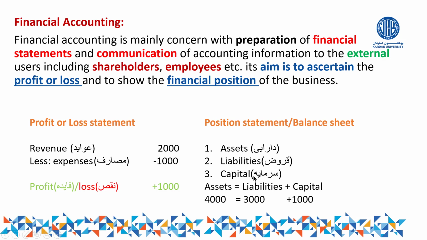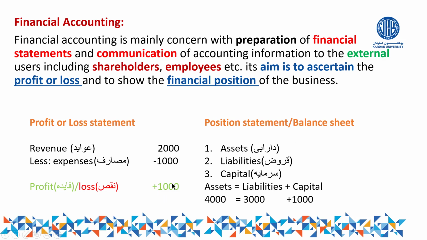On the other side, we have capital. Capital means any amount which is introduced by the owner of the business to the business. So the statements which record all these three can be called what? Position statements or balance sheet. What is the logic behind this one? Our asset should be equal to capital plus what? Liabilities. For example, if our asset is 4,000, our liability is 3,000, our capital is 1,000, 1,000 plus 3,000 becomes how much? 4,000. So if both sides are equal, it means the financial position of the business is good.